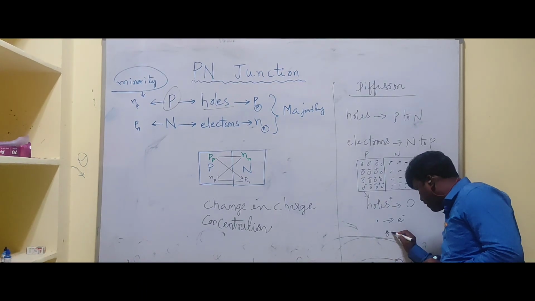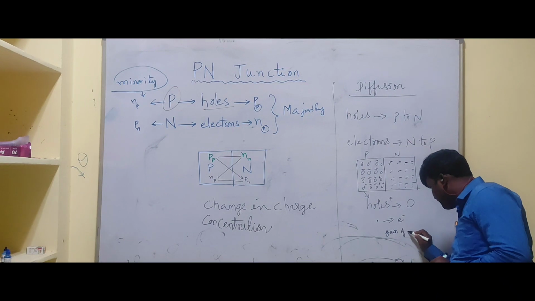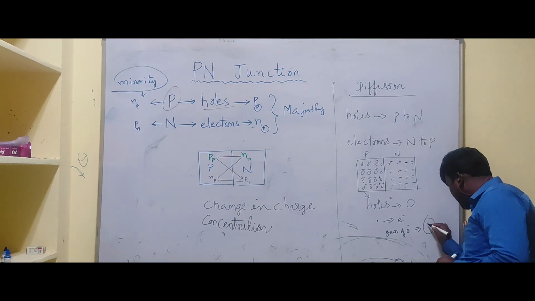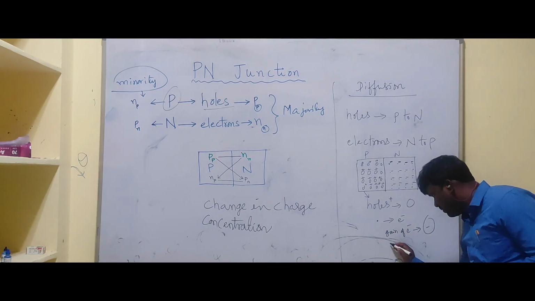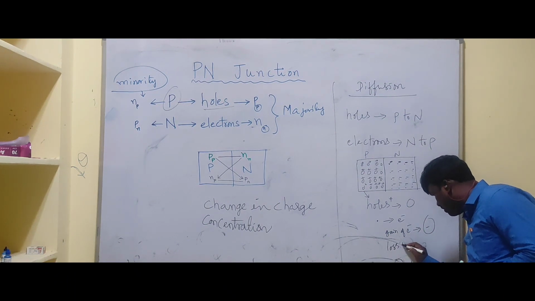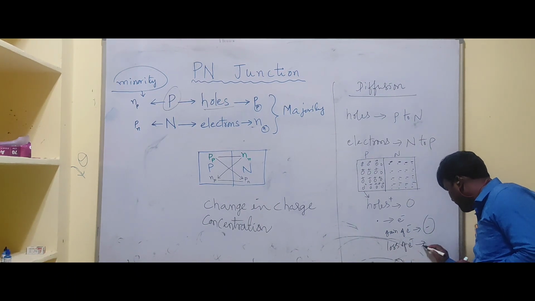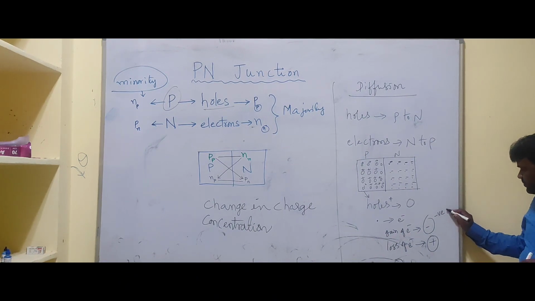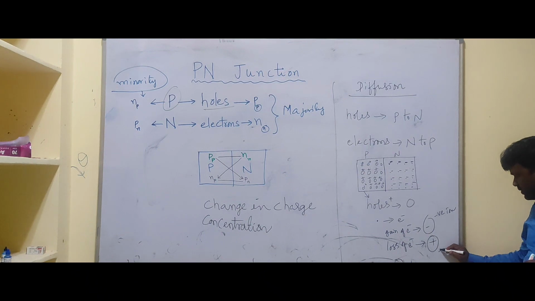Okay? Gain of electron means what? Gaining one electron, it becomes a negatively charged ion. And loss of electron means it becomes what? A positively charged ion. This is a negative ion, and this becomes a positive ion.